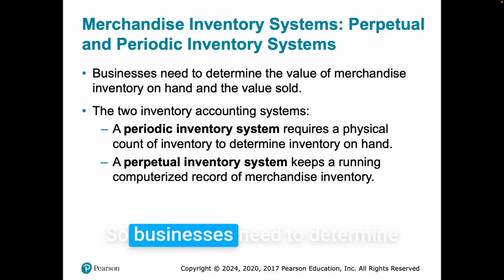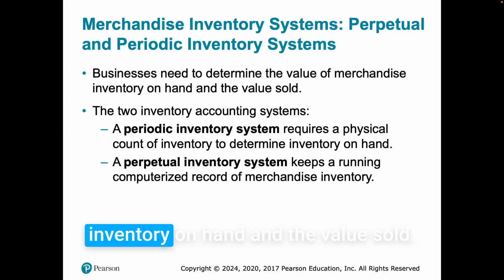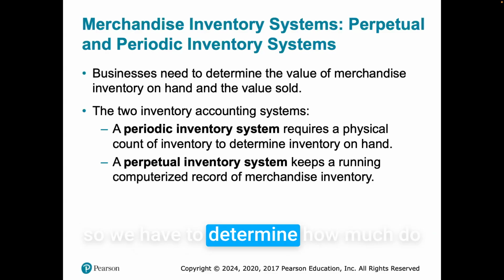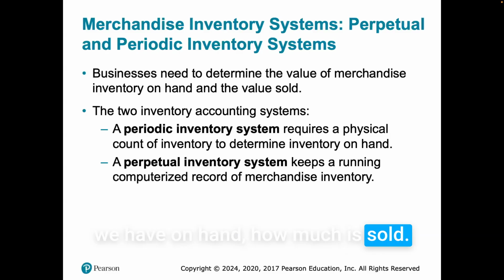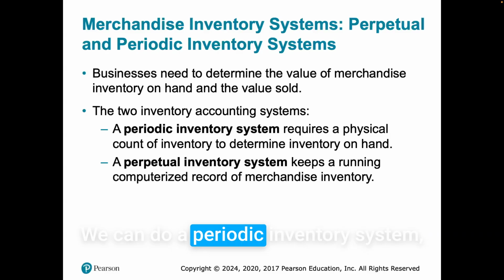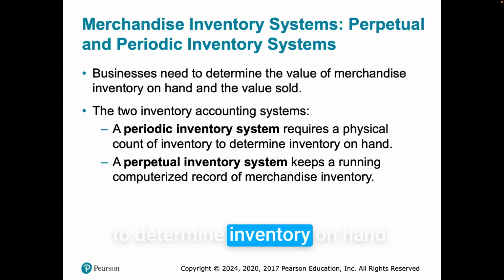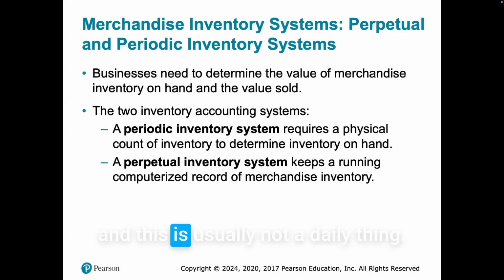So businesses need to determine the value of the merchandise inventory on hand and the value sold. There are two inventory accounting systems. So we have to determine how much we have on hand and how much is sold. There are two ways we can do this. We can do a periodic inventory system, which requires a physical count of inventory to determine inventory on hand. So we can have everybody go out and count, and this is usually not a daily thing. When we do a periodic inventory system, we usually do it on a monthly, quarterly, or yearly basis.